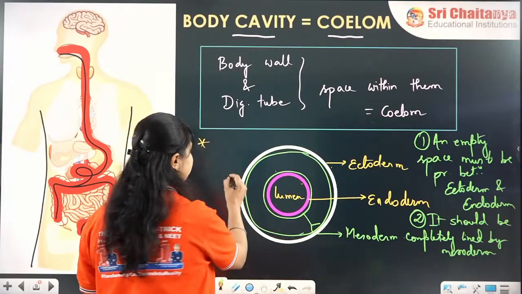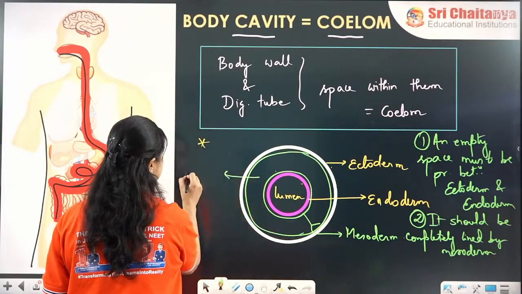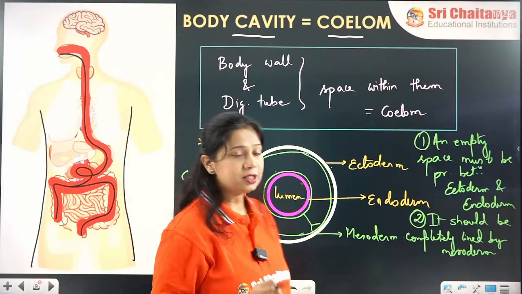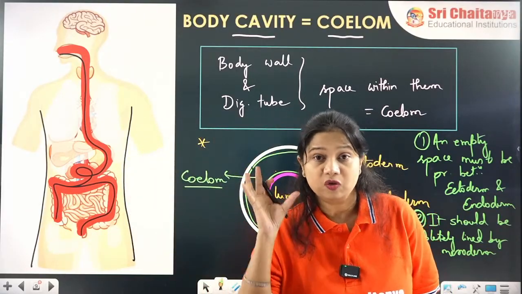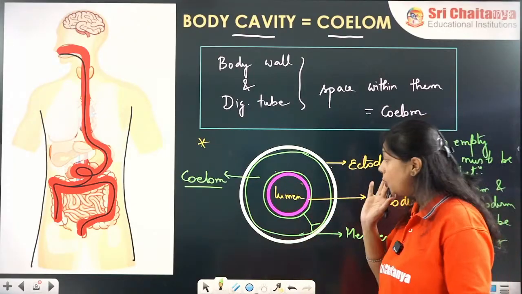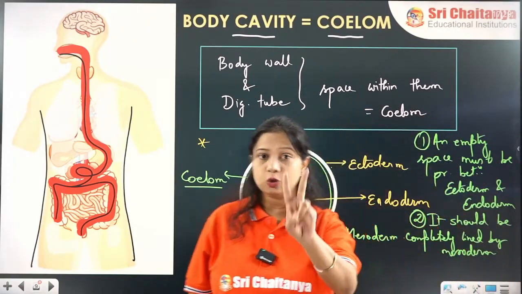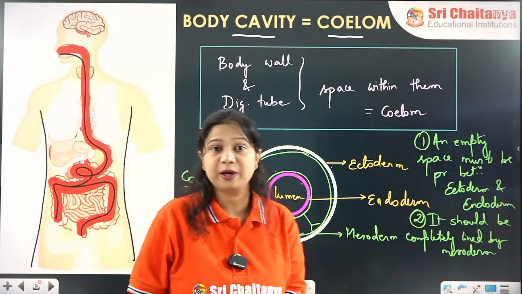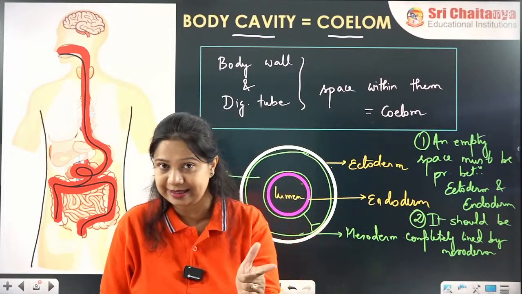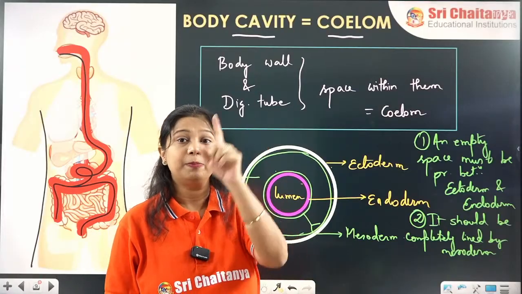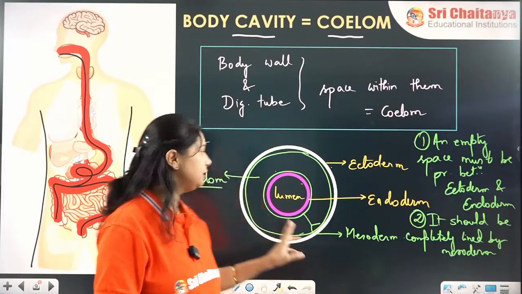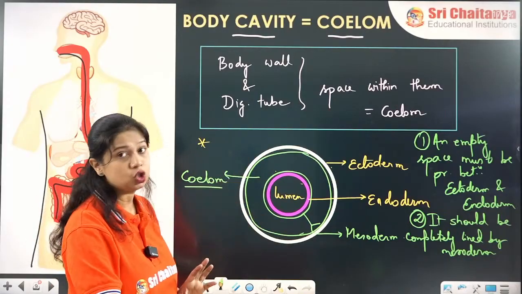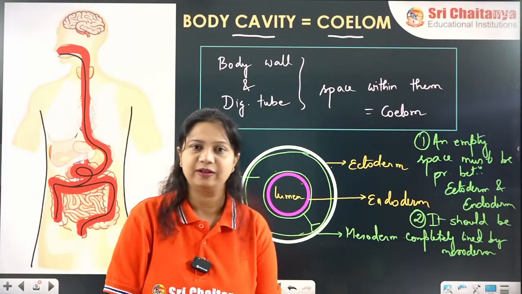Only then it will be called as coelom or a cavity. A true coelom or a body cavity will be called as a body cavity only if these two things are seen in them. One, the empty space between ecto and endoderm, and second, it should be completely covered with the mesoderm. So these three germ layers together form the body cavity.